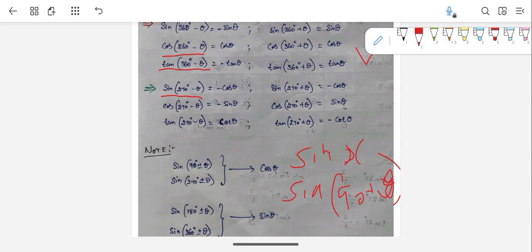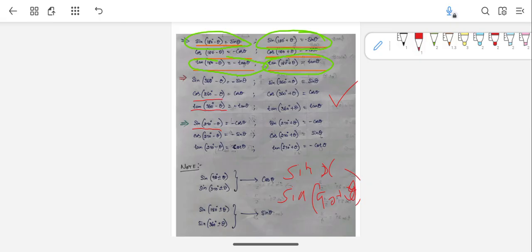That is the thing, right? So you need to know the right hand side values of these formulas, right? So which thing we need to substitute for this sine 90 plus theta, right? So whether it will be positive.